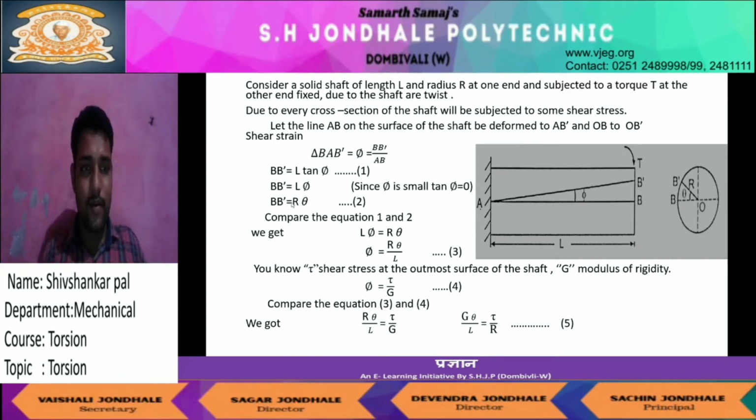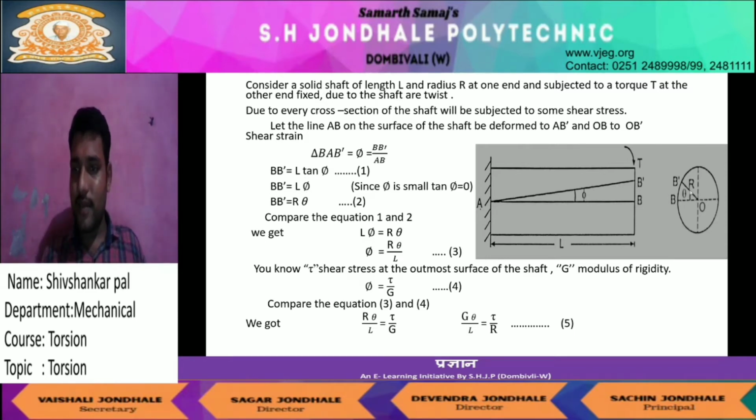Here apply phi: tan phi is equal to perpendicular upon base. We write tan phi is equal to BB dash divided by L. So here I will consider tan phi, this phi, tan phi is approximately equal to phi. So BB dash is equal to L into phi.